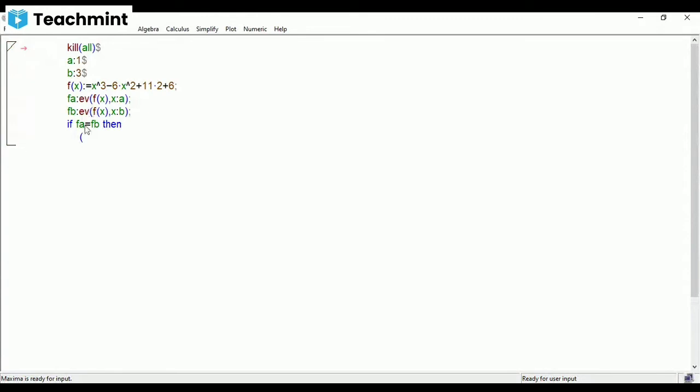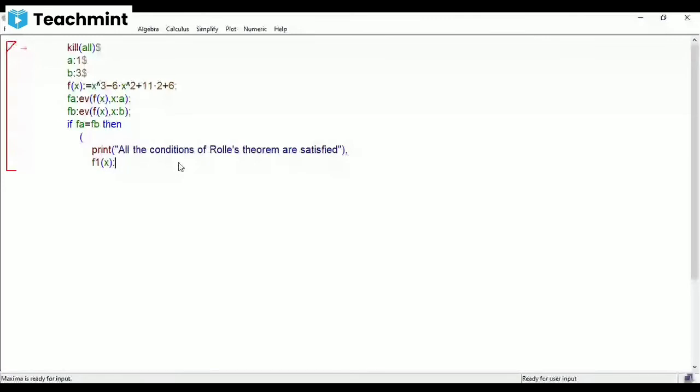Okay. So the first statement is print, all the conditions of Rolle's theorem are satisfied, within apostrophe. Okay, then comma. After this, you have to find out f1 of x. What is your f1 of x?